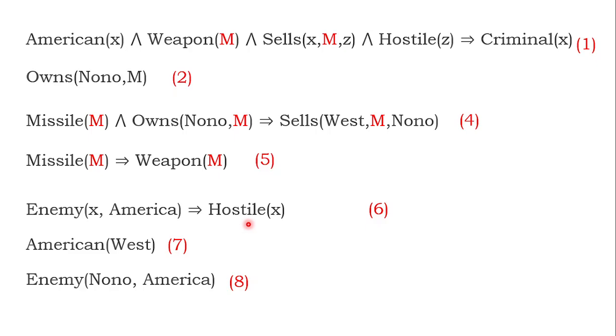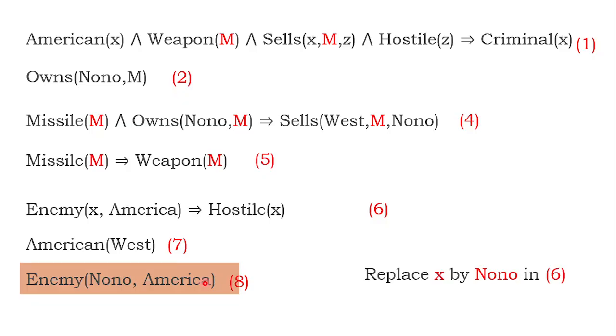Remaining is ready. Now still one by one work I am going to do. Take this particular concept: Nono is enemy of America. Remember, Nono is enemy of America. That is the meaning. Now I would like to replace the same concept in equation 6.